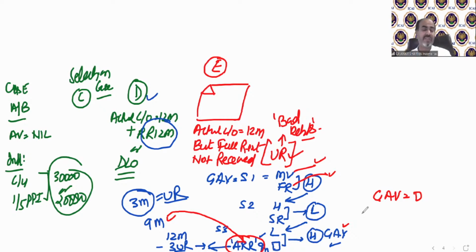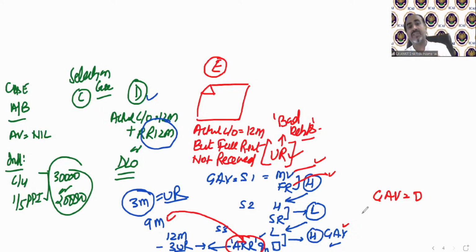But why am I discussing this, why have I made these cases separate? Because in examination, when case E comes, when there is unrealized rent, you should not get confused, you know now that I just need to take those months' rent which has actually been received. And you can solve it very easily. In examination, you do not need to write as per case number E solution. No, there is no case A, B, C, D in the Act. You can name it case 1, 2, 3, 4, or Shah Rukh Khan, Salman Khan, Hrithik Roshan, whatever you like. It does not matter. Or Batman, or Superman, or Wolverine, or Deadpool, whatever you like.